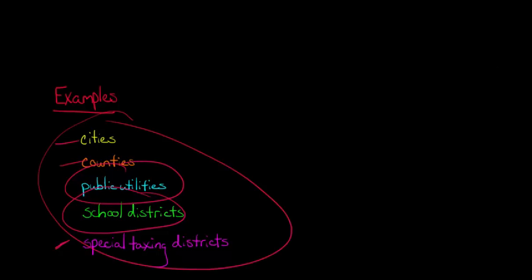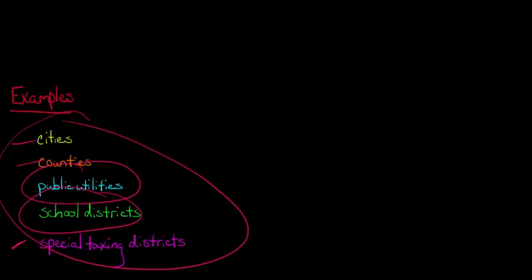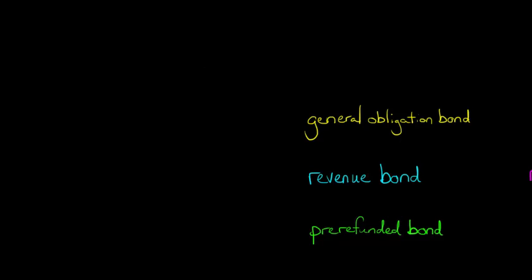So municipalities and the muni bonds that they issue could be a city, a county, a publicly owned utility like waterworks, a school district even, or sometimes special taxing districts. And there are actually a lot more examples. This just gives you an idea for the types of things that you would expect to issue a municipal bond.